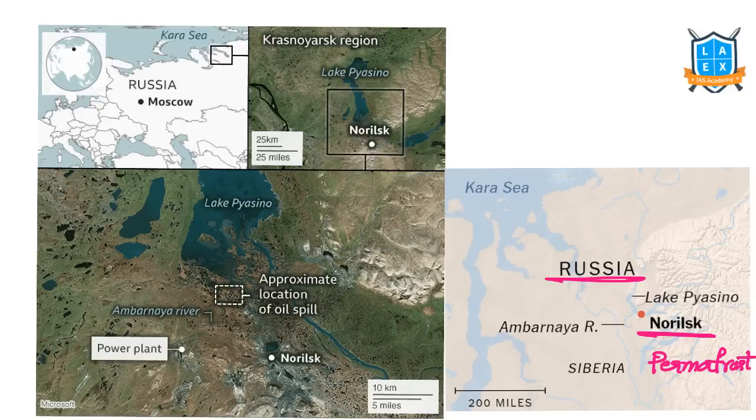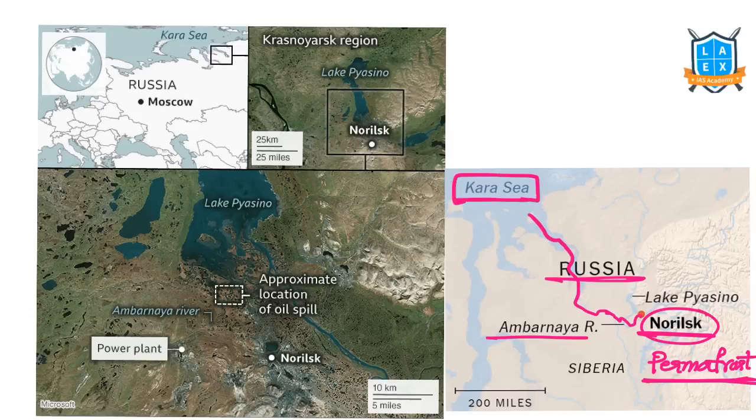Because of the melting of permafrost in Siberian Norilsk, what has happened? An oil spill has happened. This oil has flowed through a river called Ambarnaya River. Through this, it has reached the Kara Sea, which is part of the Arctic. So this is considered one of the huge oil spills in modern Russia.